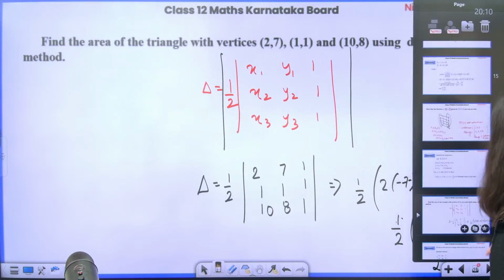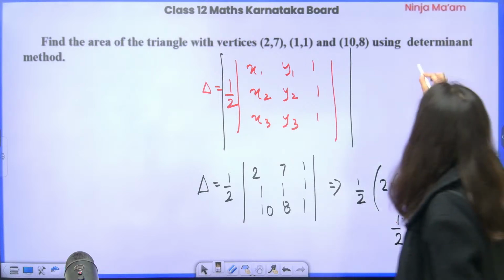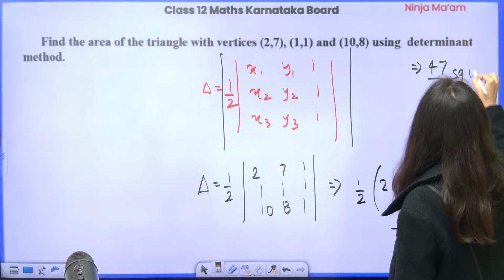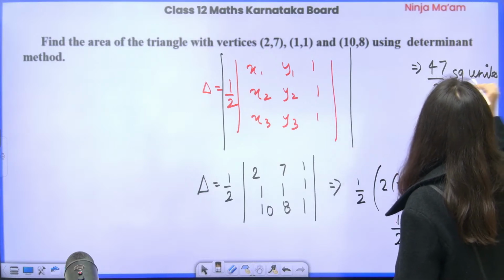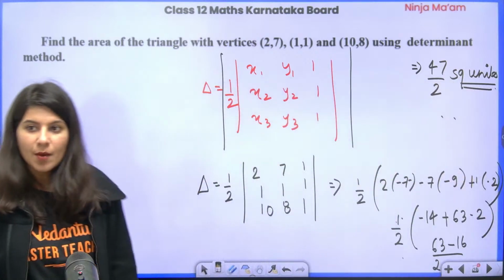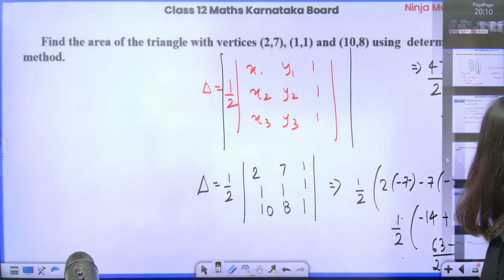So 63 minus 16 is 47 by 2. So the correct answer will be 47 by 2 square units. Okay, 47 by 2 square units. Clear? Perfect. Okie dokie. Give me a big thumbs up if you have understood this question now.